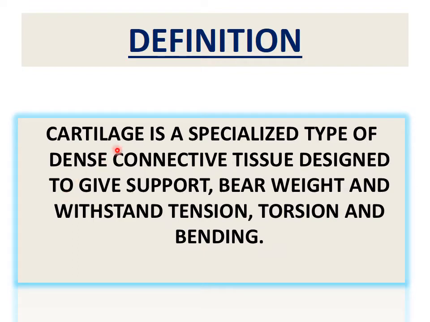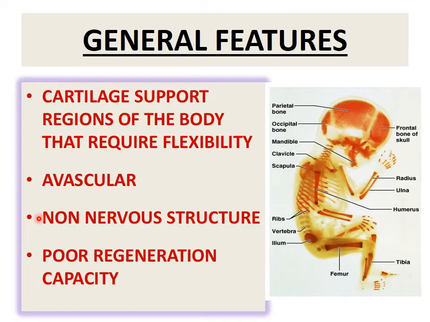Cartilage. Cartilage is a specialized type of dense connective tissue designed to give support, bear weight, and withstand tension, torsion, and bending. Now, the general features of cartilage. Cartilage supports the regions of the body that require flexibility. It is an avascular tissue.